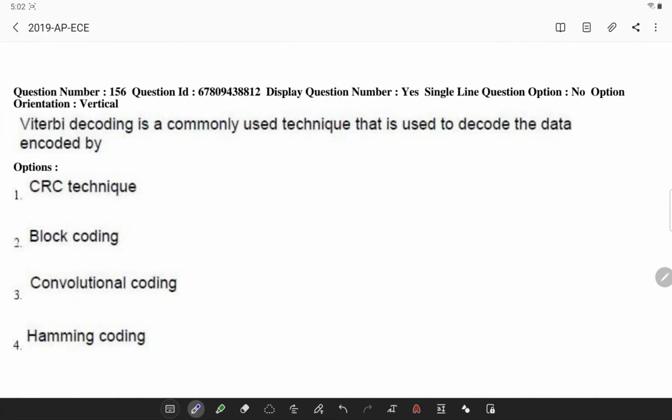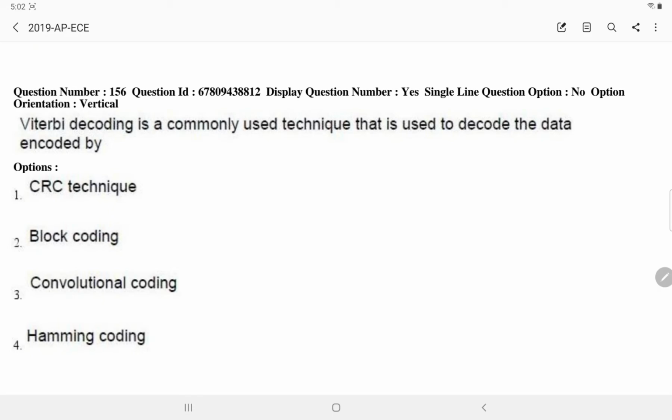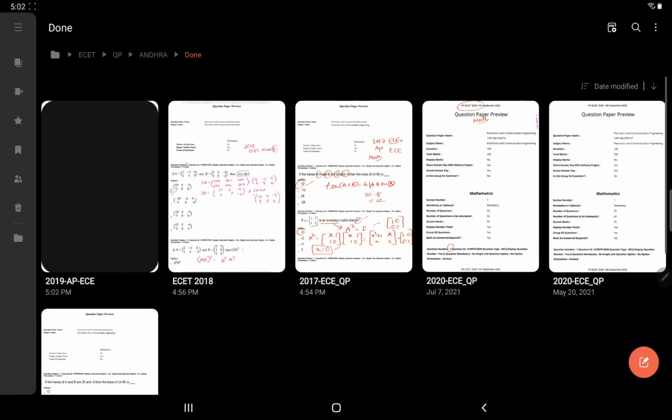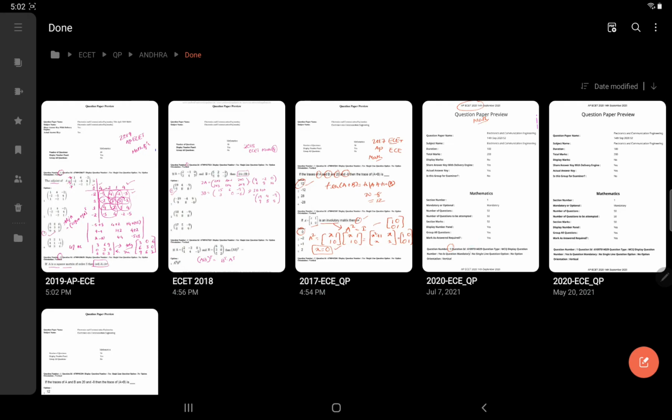So next, with this all the problems in 2019 are completed. So let's go to the last question paper, which is the 2020 question paper.